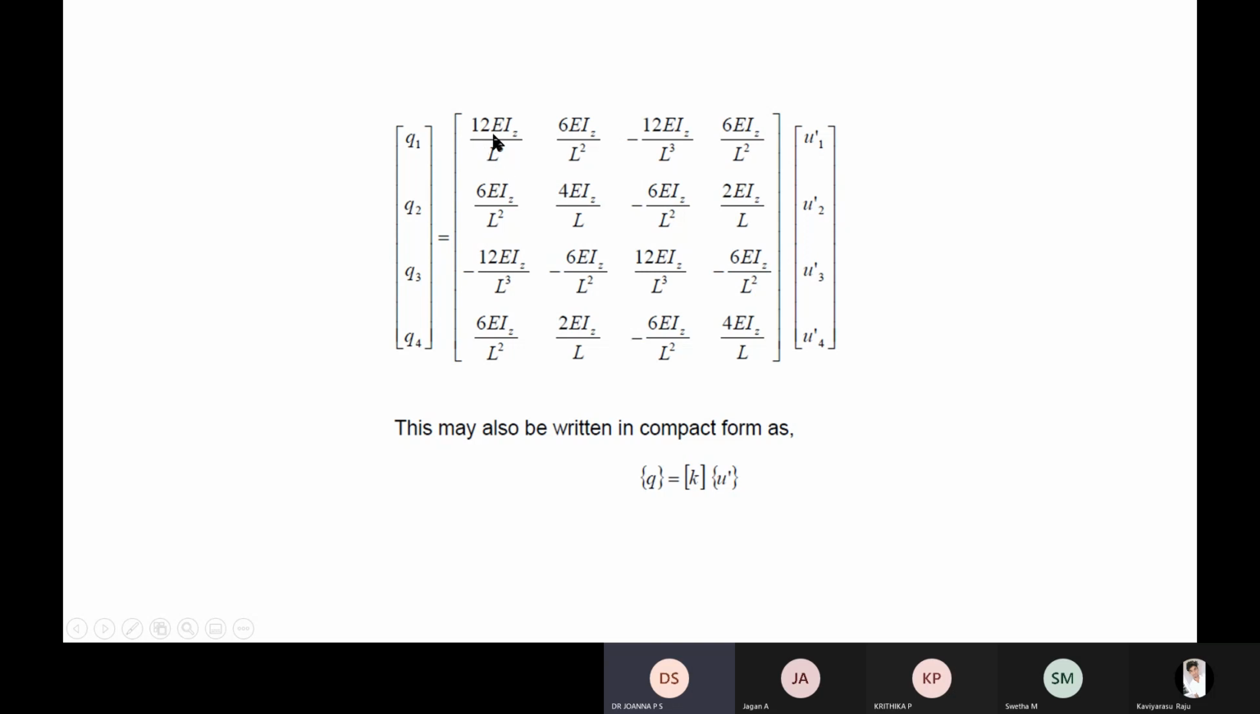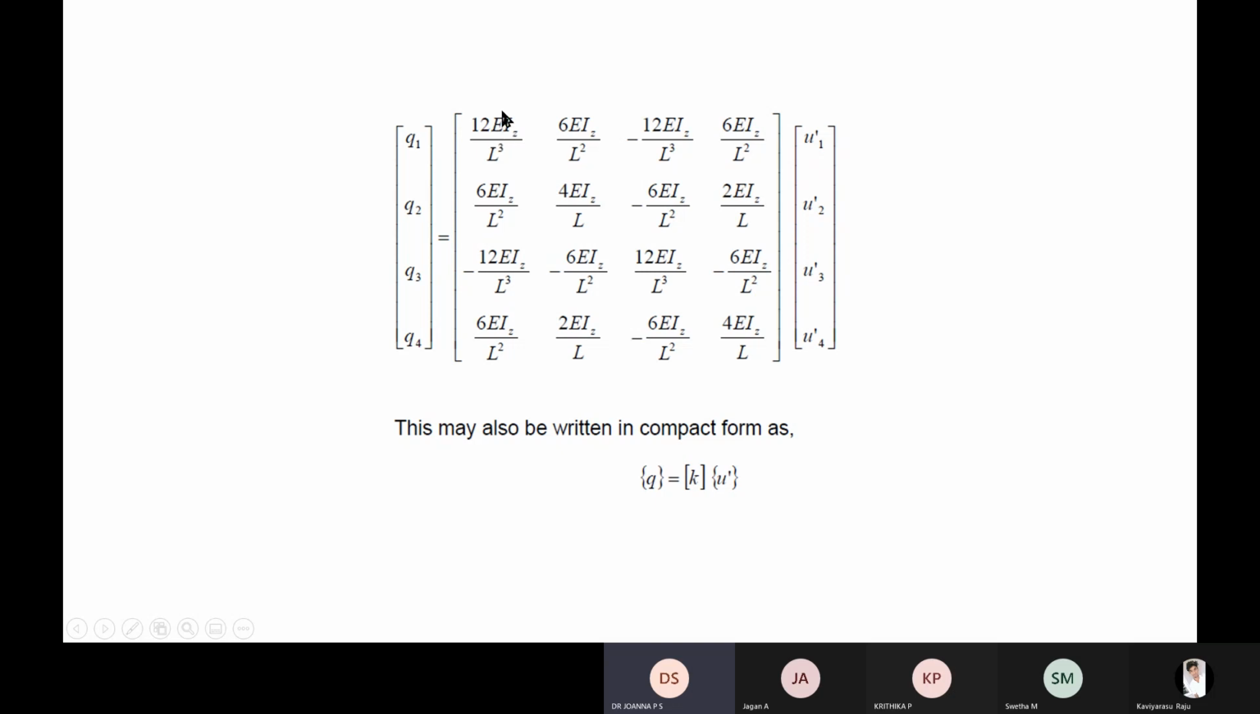L, length of the member. So the material property is incorporated by giving the Young's modulus value. Suppose it's a steel material. In your STAAD Pro analysis also, it will ask which material, whether it's concrete or steel, and it will ask you to feed the value of E.